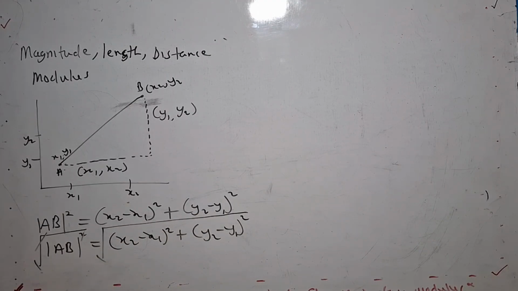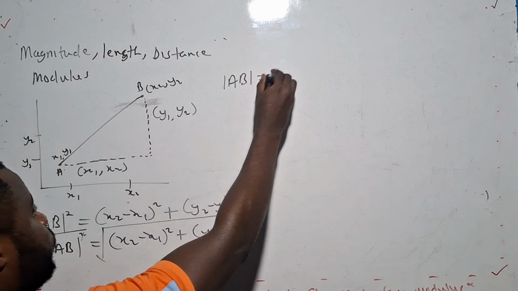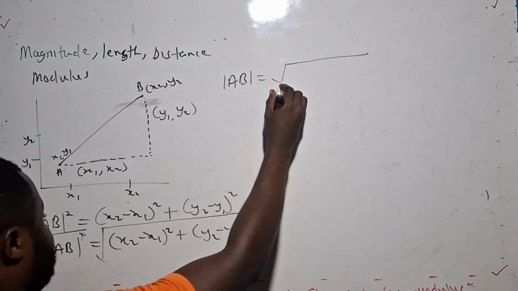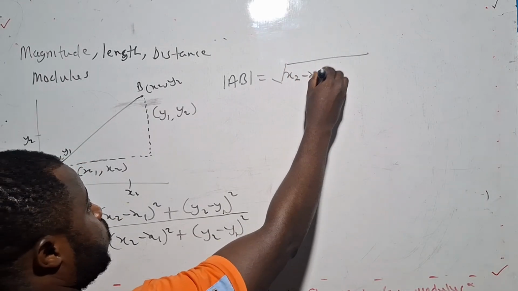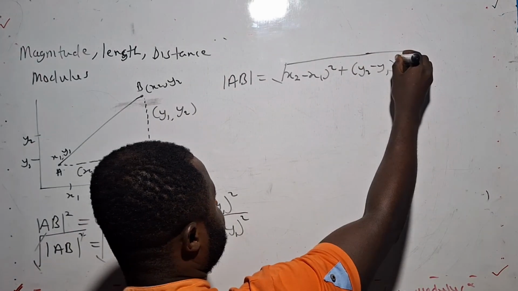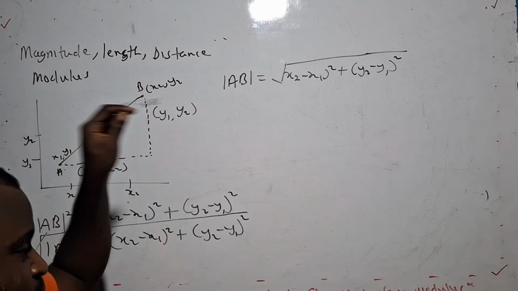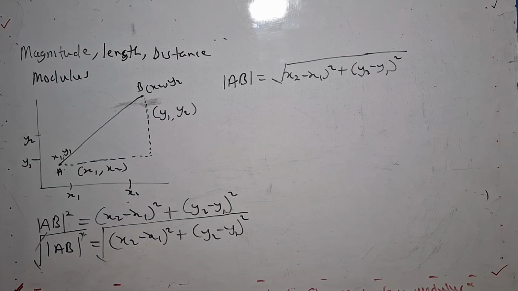So our line AB will give us the square root of x2 minus x1 squared plus y2 minus y1 squared. This is the formula we use to calculate the length, distance, or modulus of a given line.